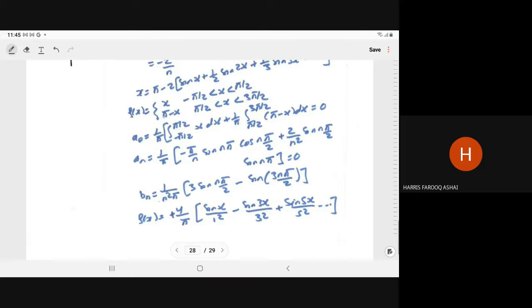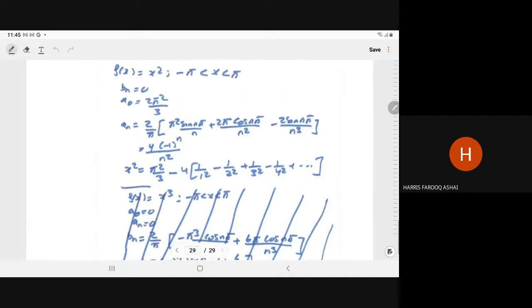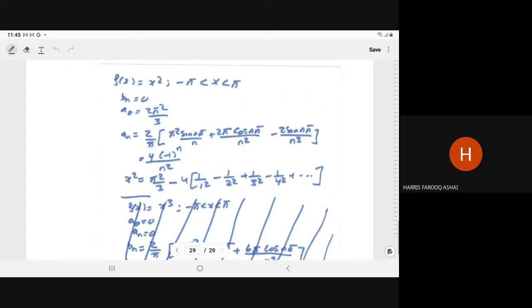Just for practice, you can check these questions. We have done this earlier also, I think. In that we have 0 and x square. So f(x) is equal to x square from minus pi to pi. Something is missing. It is an. Cos x, cos 2x, I think, are missing.